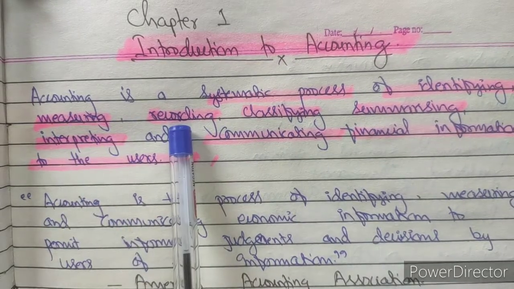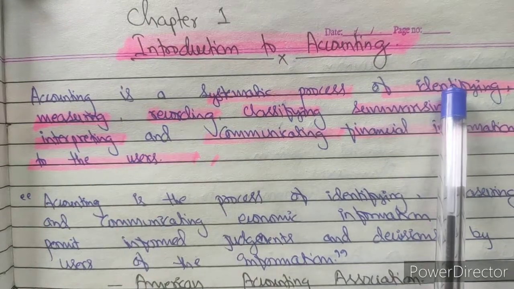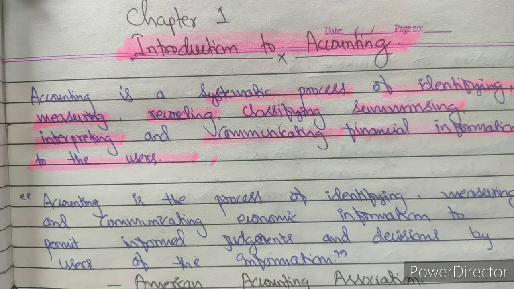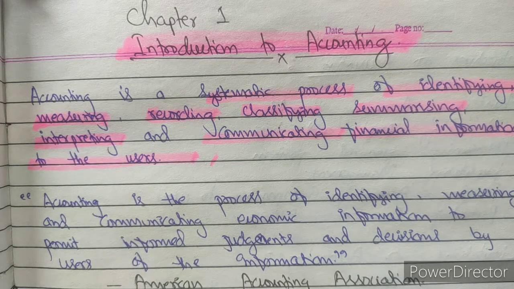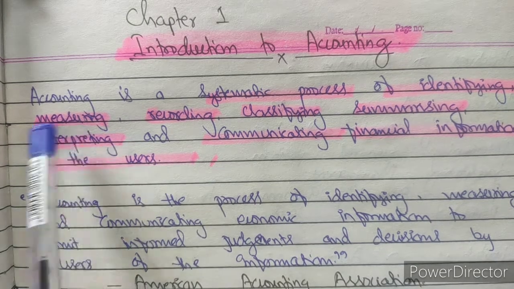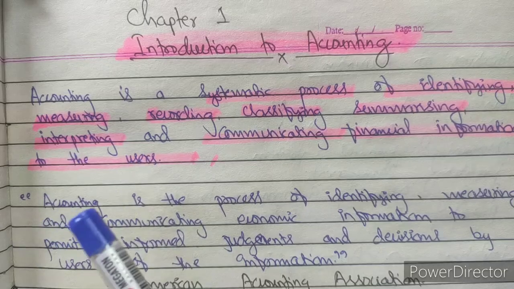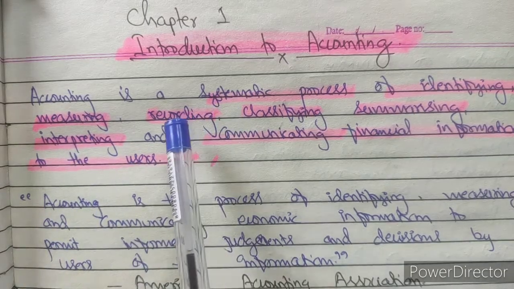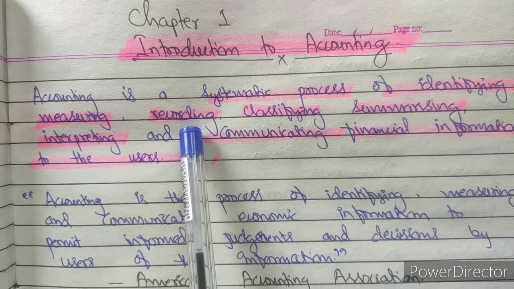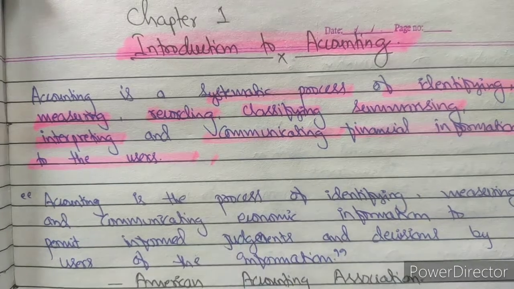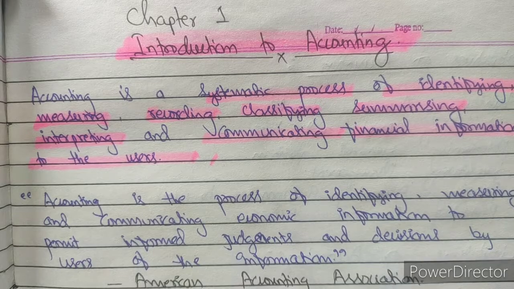After measuring, we have to record. Identification: yes, A has dealt with B, so that is identification of a business transaction if they are doing business. Measuring means identifying the amount involved, 1000 rupees, lakhs of rupees, so measuring in terms of rupees. After measuring, the next step is recording. What is recording? To write the transaction in proper chronological order.